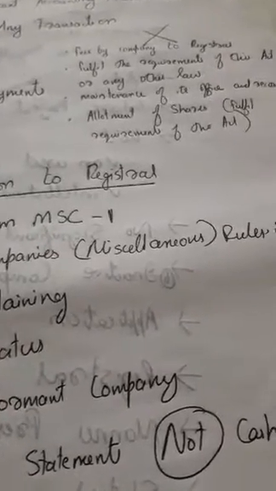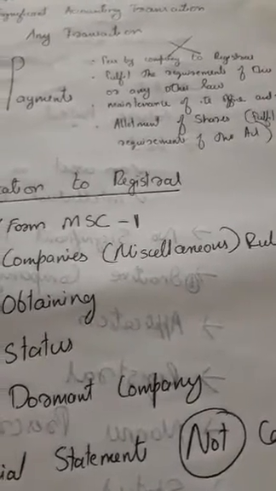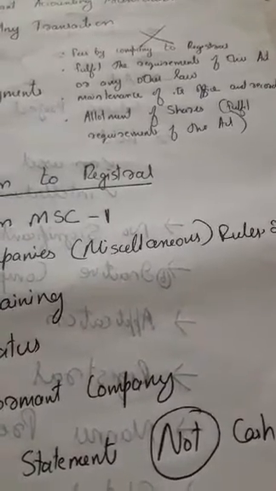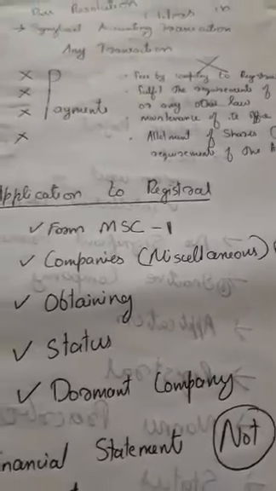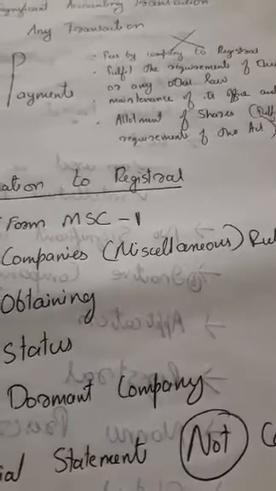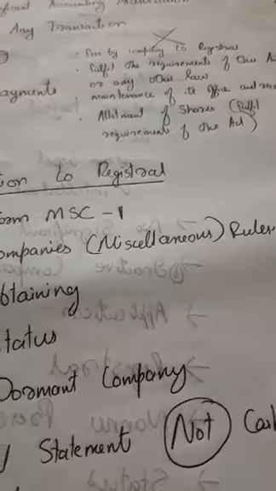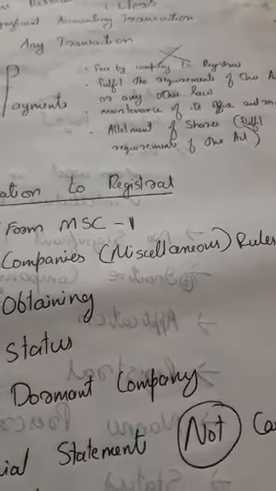Payment of fees by a company to register is not a significant accounting transaction. Payments made by the company to fulfill the requirements of this Act, that means the Companies Act 2013, or any other law, are not significant accounting transactions. Payments made for the maintenance of the office and records of the company are also not significant accounting transactions.